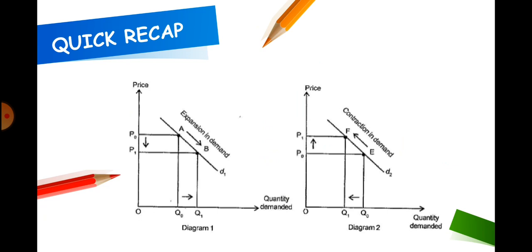A quick recap. When own price decreases and quantity demanded increases, it is known as expansion in demand, shown by the downward movement on the demand curve. When own price increases and quantity demanded decreases, it is depicted by an upward movement on the demand curve and is known as contraction of demand. Both expansion and contraction are known as change in quantity demanded, which is caused by change in own price keeping other factors constant.